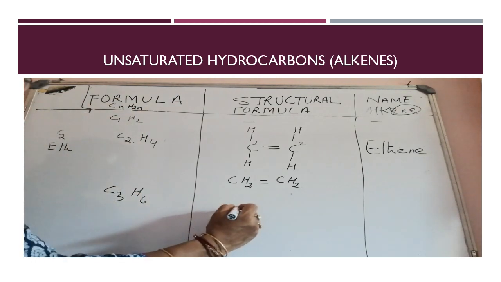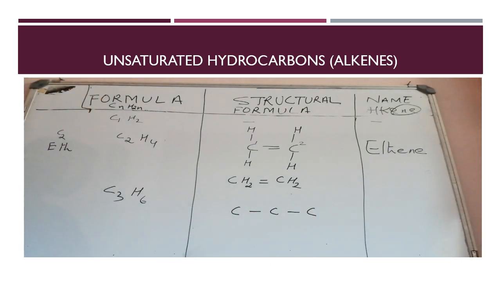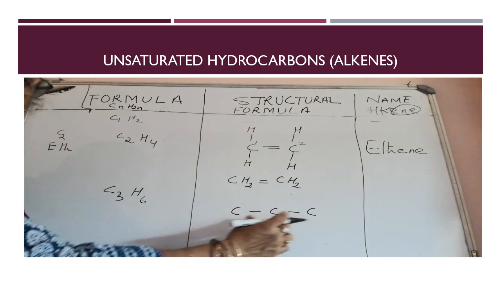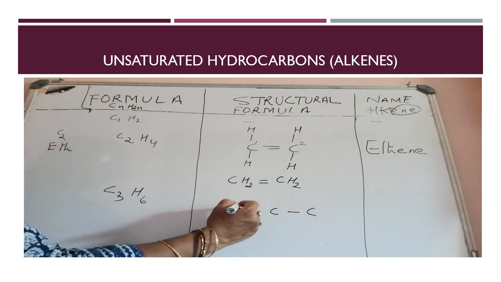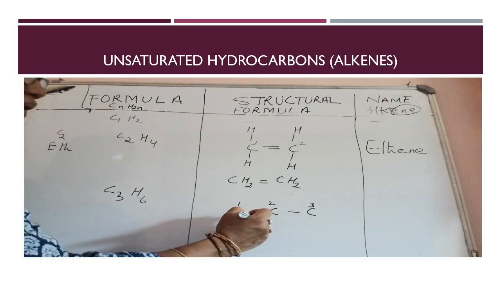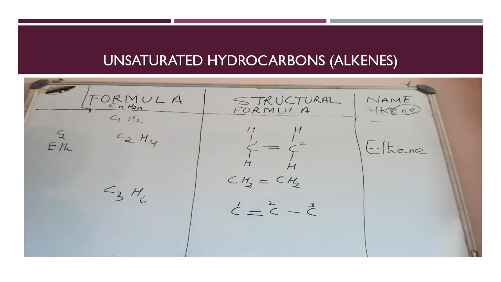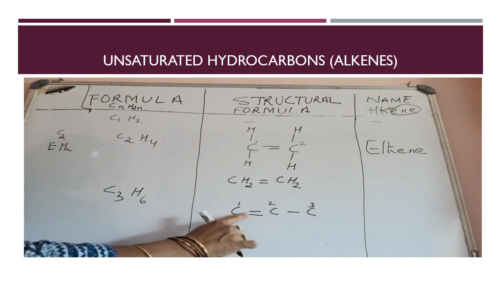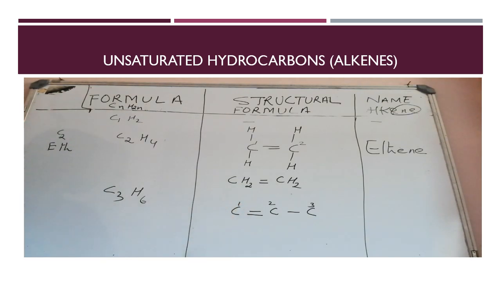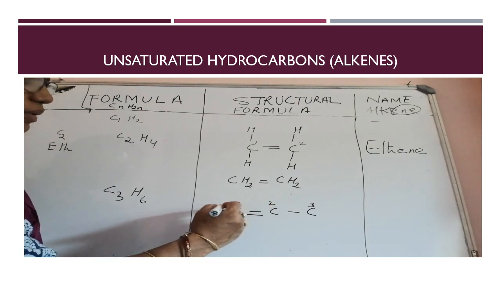Now, with the 3 carbon atoms, again here you first add the carbon-carbon single bonds. Then between any 2 carbon atoms, either between first and second or second and third, you give a double bond. But whenever you give the double bond, that carbon atom must get the lowest position. In the first carbon atom, out of 4, 2 valence electrons are bonded with the second carbon atom, leaving 2.